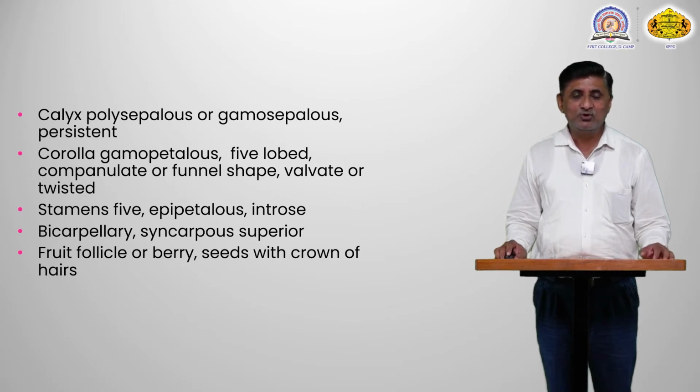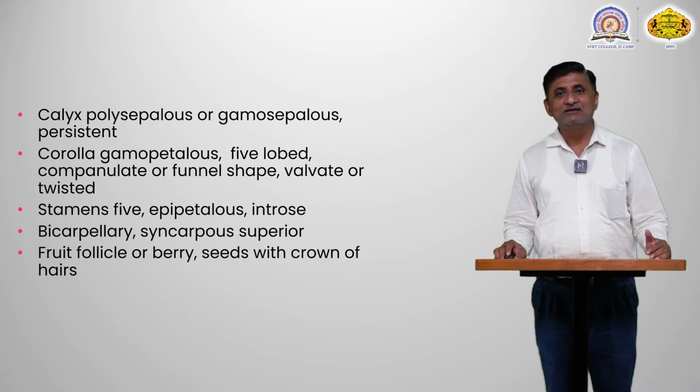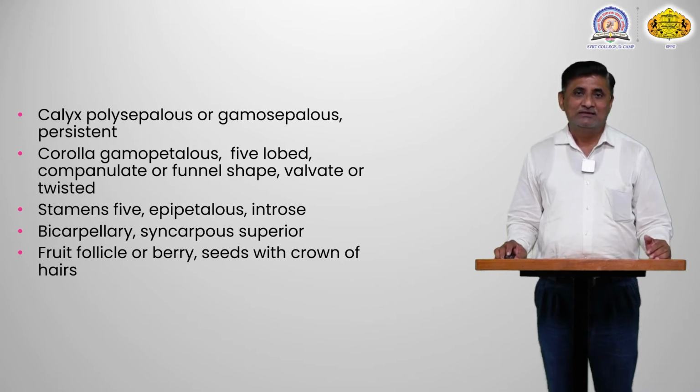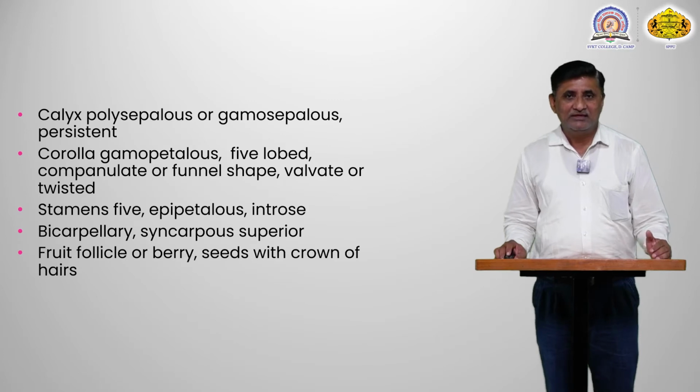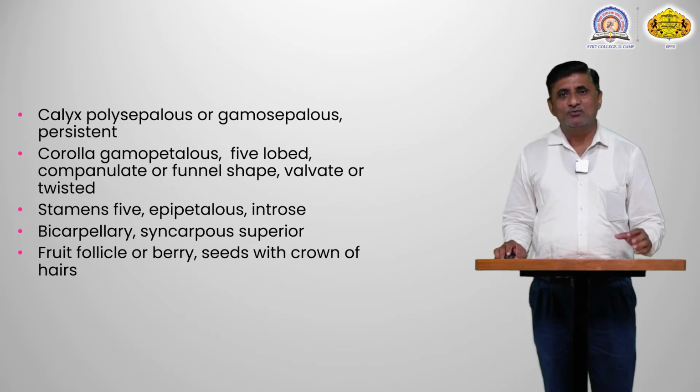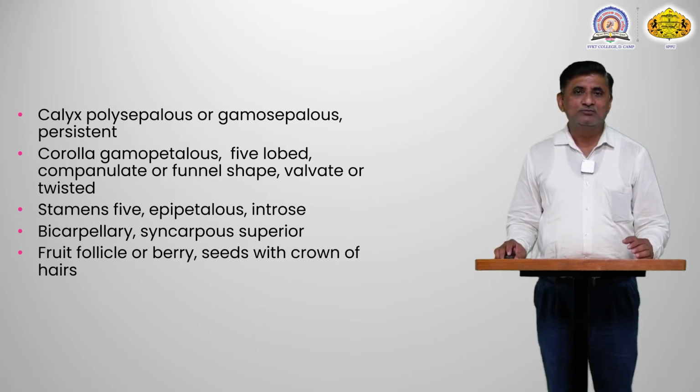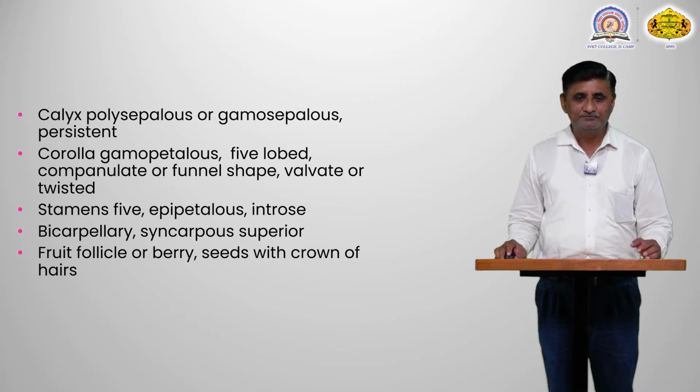Another important feature in the stamen is that the stamen possesses sagittate anther lobes. Sagittate anther lobe means the anther lobes are of arrow shape, and such a shape of the anther lobe is identified in botanical terms as a sagittate anther.